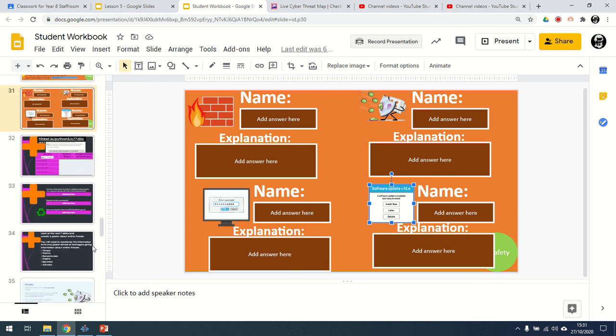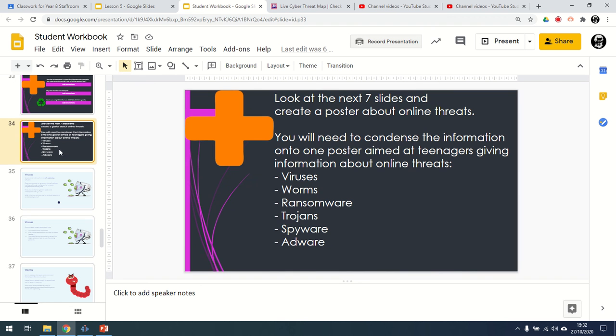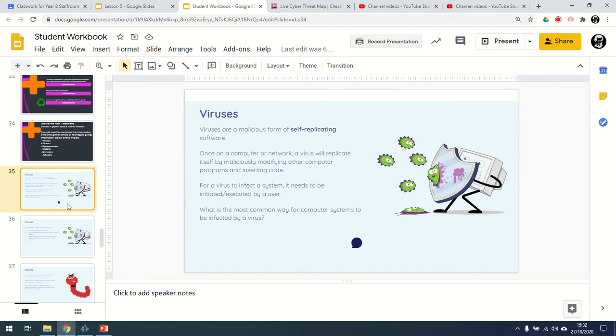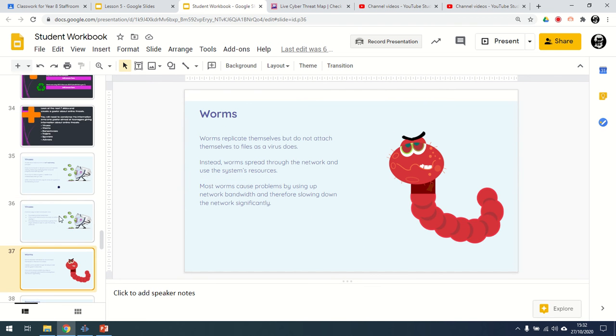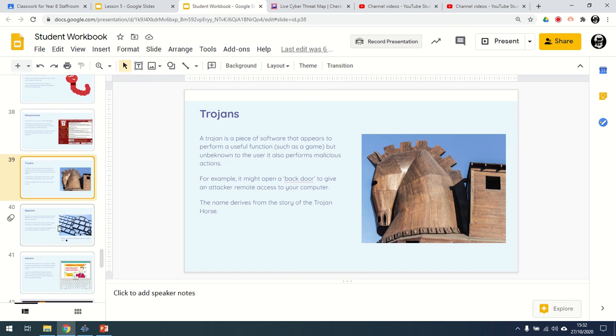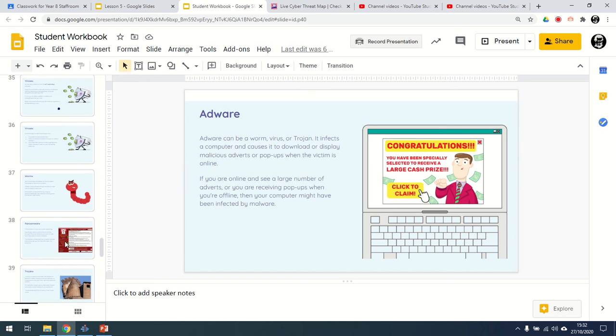If you'd like more information, there are a series of extended learning tasks. These are some of the online threats, and you can go and have a look at and make a poster of the different online threats.